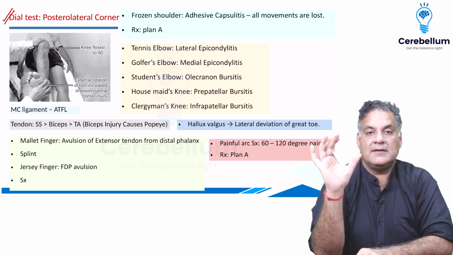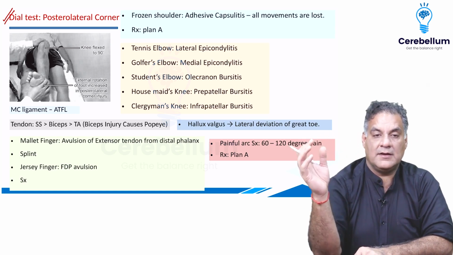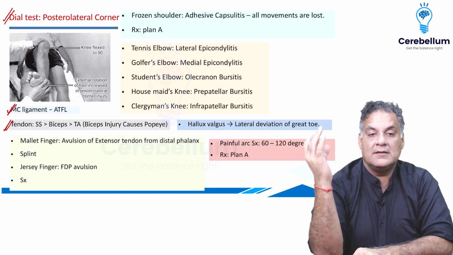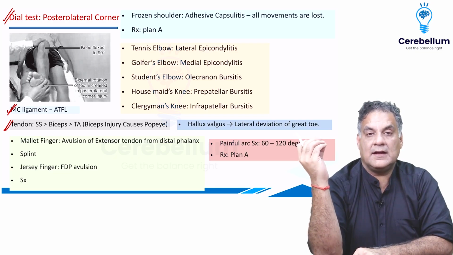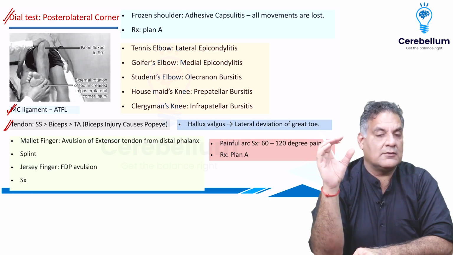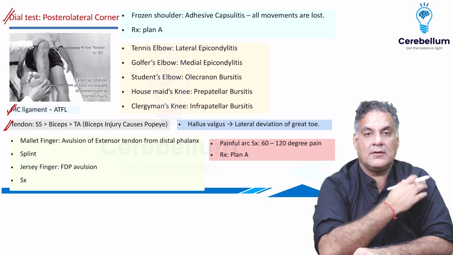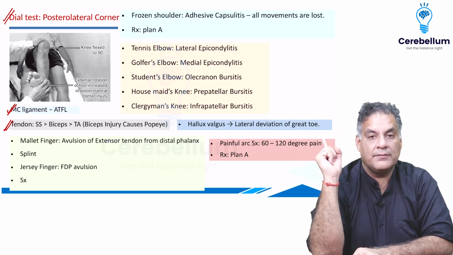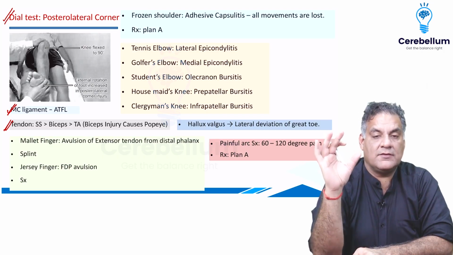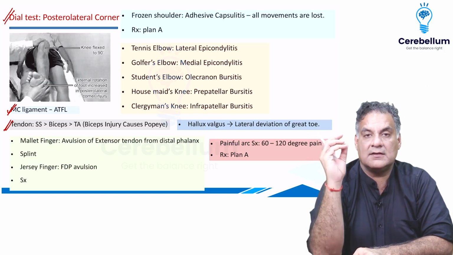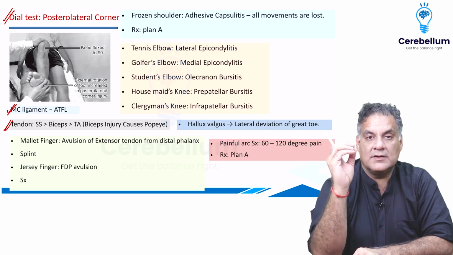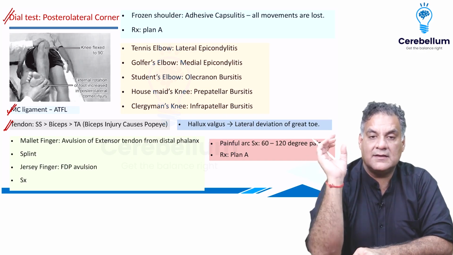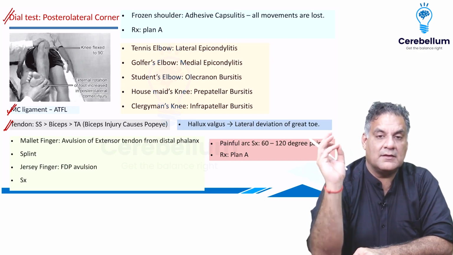All right. The most common ligament damage in the human body is the anterior talofibular ligament. The most common tendon damage in the human body is the supraspinatus, then the biceps, right? And then the tendo Achilles. The biceps tear is also called the Popeye sign if the long head of the biceps is gone. Remember, hallux valgus is the lateral deviation of the great toe. When I look at the inflammations around different body parts, tennis elbow is lateral epicondylitis, golfer's is medial, student's elbow is olecranon bursitis, housemaid's knee is very commonly prepatellar bursitis, and clergyman's knee is infrapatellar bursitis.